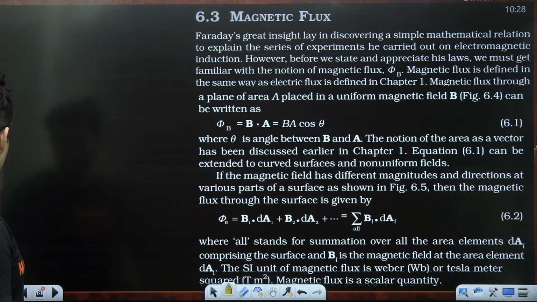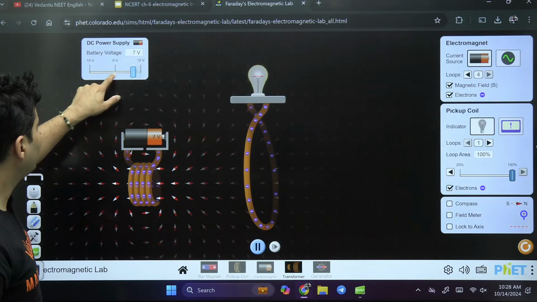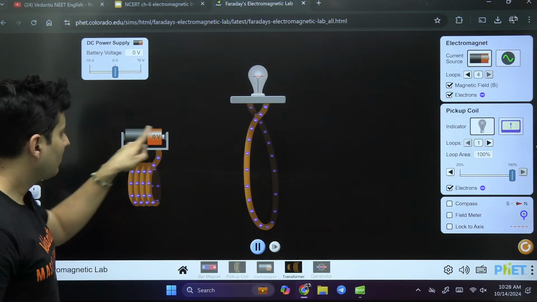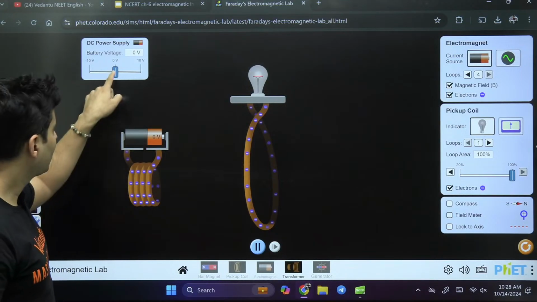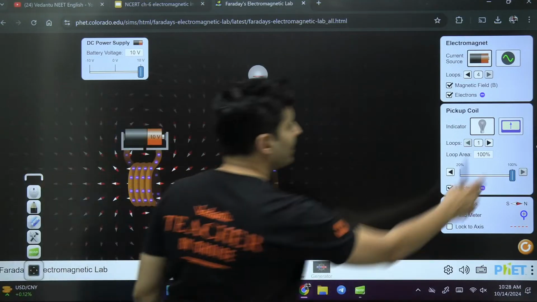Okay, so what was the third experiment? Basically, it is about this only. See, imagine it is 0 volts. You turn on the switch, meaning this circuit gets connected. The moment you turn it on, do you see there was a momentary deflection in the galvanometer?